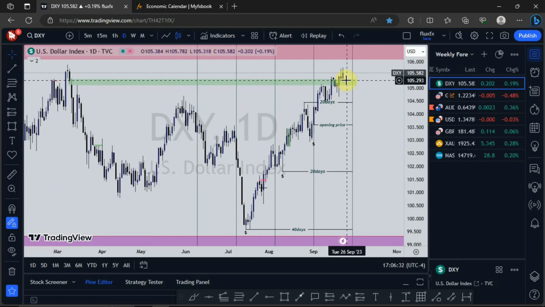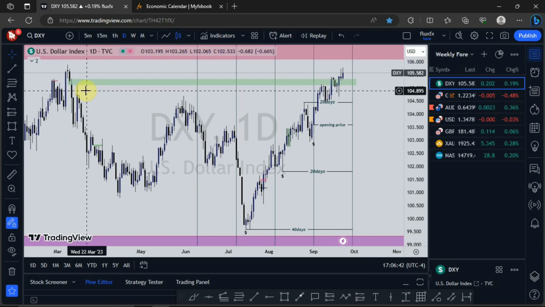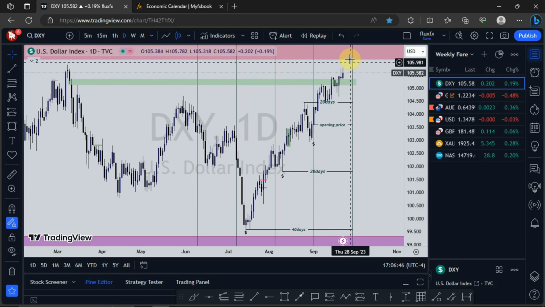So as it stands now, my next draw on liquidity is this high right here, the high at 105.904. That is actually my next draw on liquidity, or probably 106. So I will expect to see price push to that zone, then we see what will happen next.